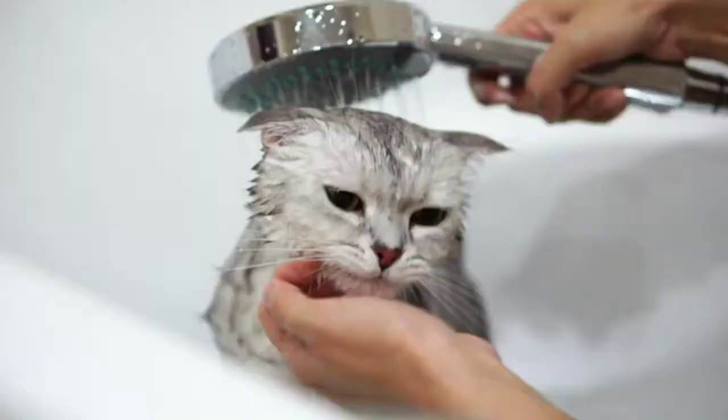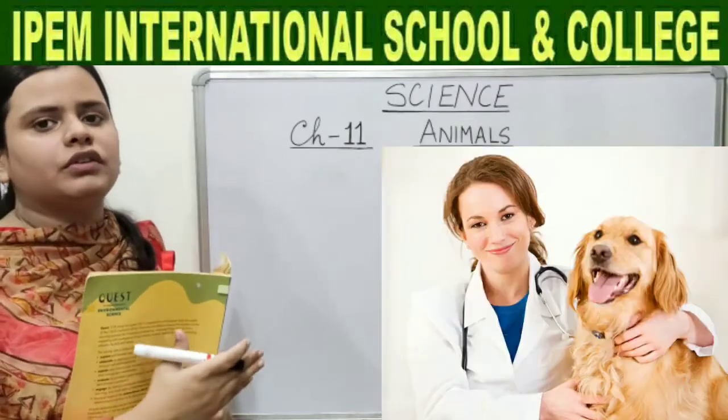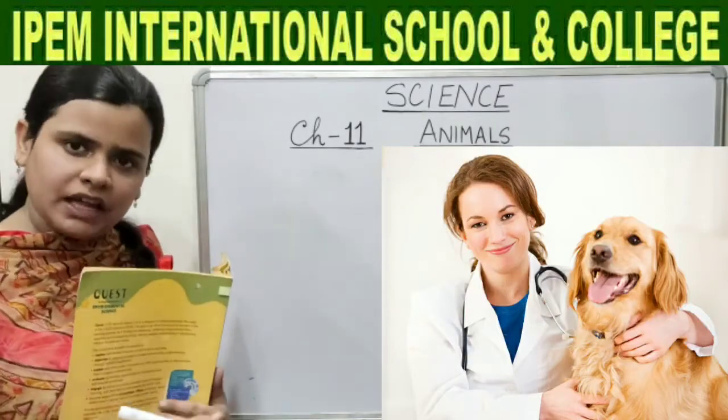And we should also try to clean our animals like we clean ourselves. We take a bath. Likewise, we should also take care of our animals. We should clean them timely. Okay. If there is any problem with our pet animals or farm animals, then we should definitely go to an animal doctor. There are different types of doctors which treat birds and animals.